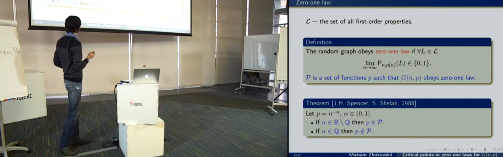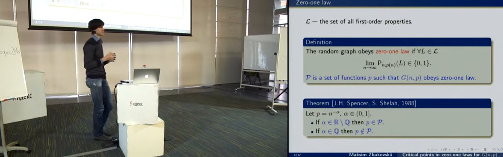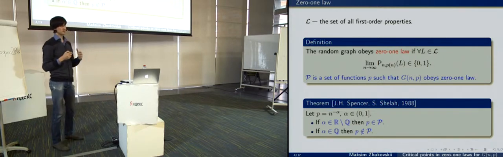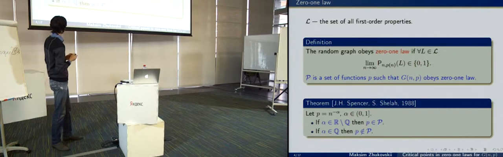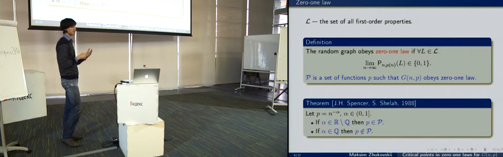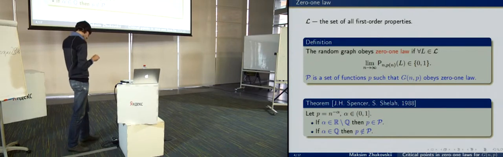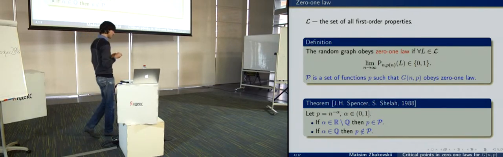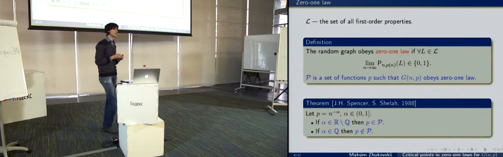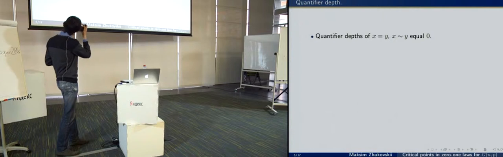The question is, can we consider some subset of all first-order properties such that the 0-1 law holds for some rational alpha too? And the answer is the following. We can consider the properties which are expressed by formulas with bounded quantifier depth. Well, let me remind the definition of quantifier depth.